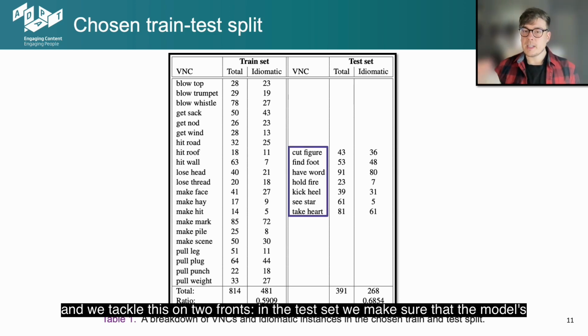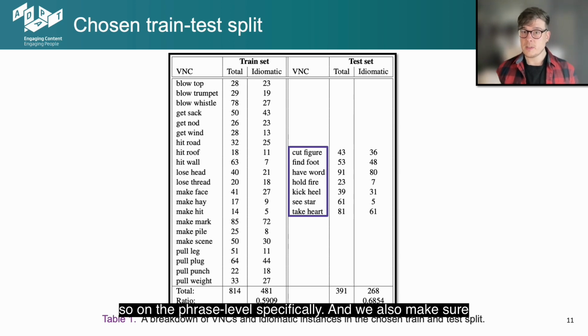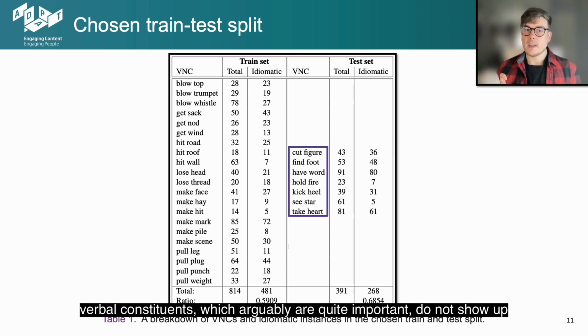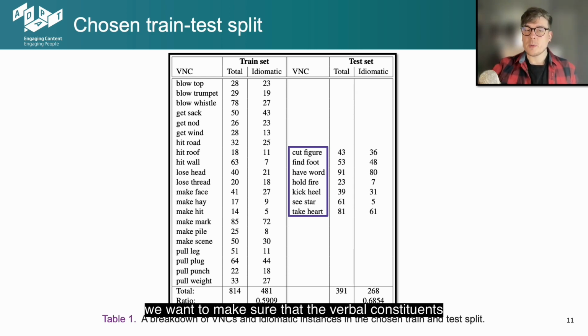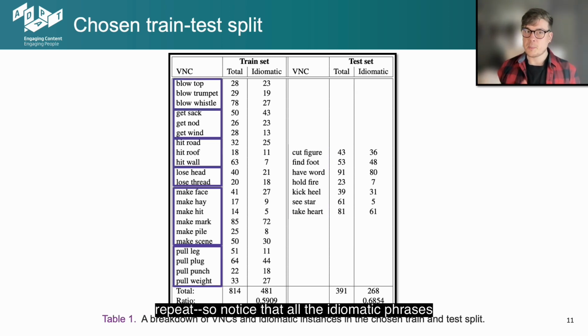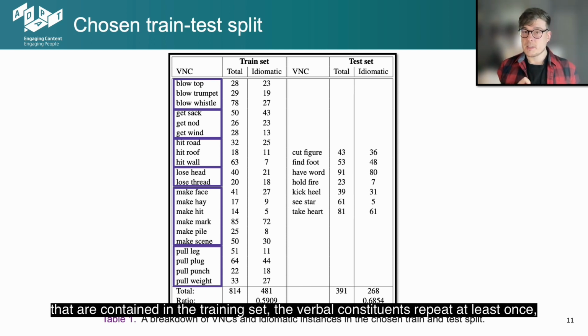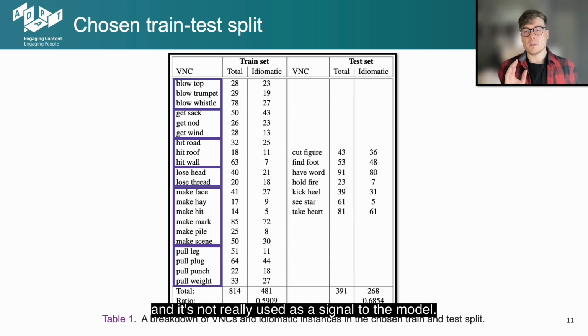In the test set, we make sure that the model's performance is tested only on idioms it has never been trained on before, so on the phrase level specifically. And we also make sure not just the phrases, but also the verbs themselves, the verbal constituents, which arguably are quite important, do not show up in the train set as well. On the other hand, when it comes to the train set, we want to make sure that the verbal constituents repeat. So notice that for all the idiomatic phrases contained in the training set, the verbal constituents repeat at least once, if not more. That way we diminish the impact and the importance of the verb, and it's not really used as a signal to the model.